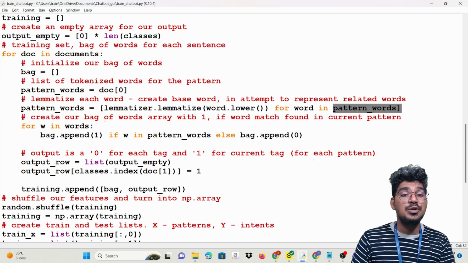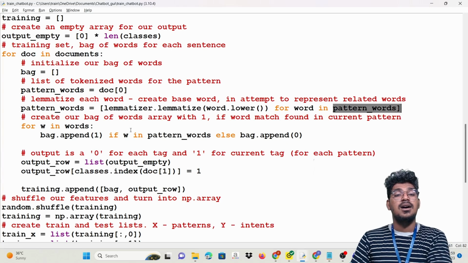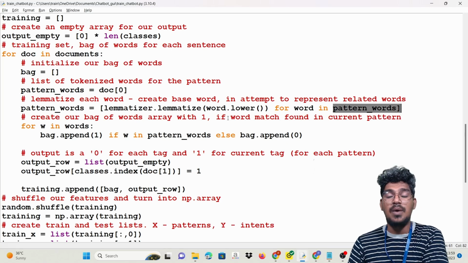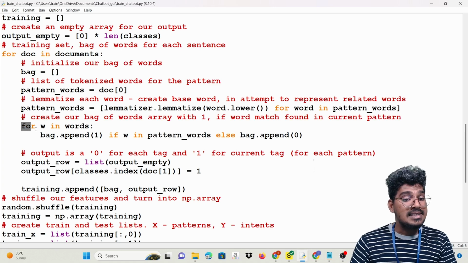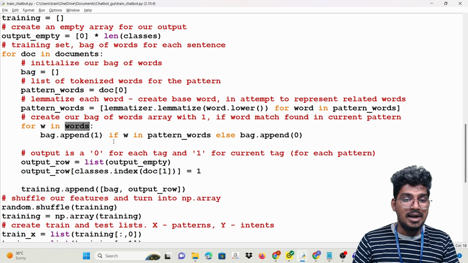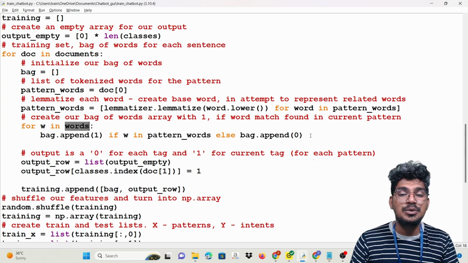After that, we are going to create the bag of words array with 1 if the word matches the current pattern. I'm going to write the code here: for w in words, bag.append(1) if w is in pattern words, else append 0.